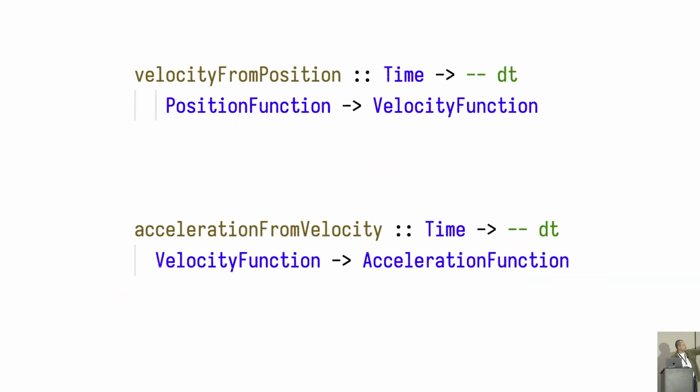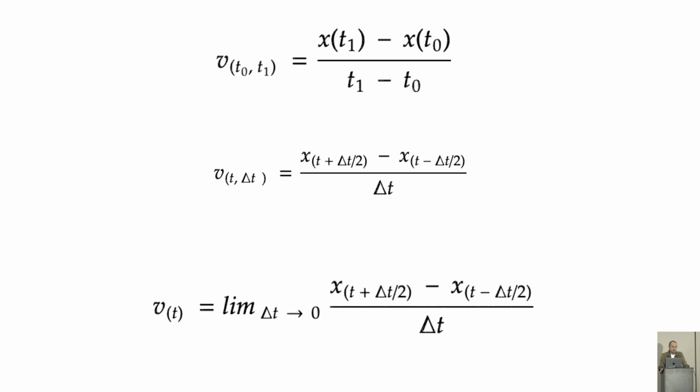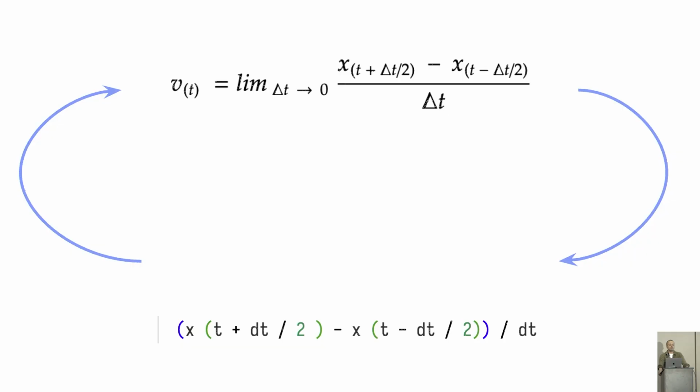So the first question that we want to answer is how do we jump from a position function to a velocity function and from a velocity function to an acceleration function. So mathematically speaking, what we want to do is define velocity as the distance traveled through time, rewriting the definition for small t's, and then limiting delta t to 0, we will arrive at the definition of an instantaneous velocity.